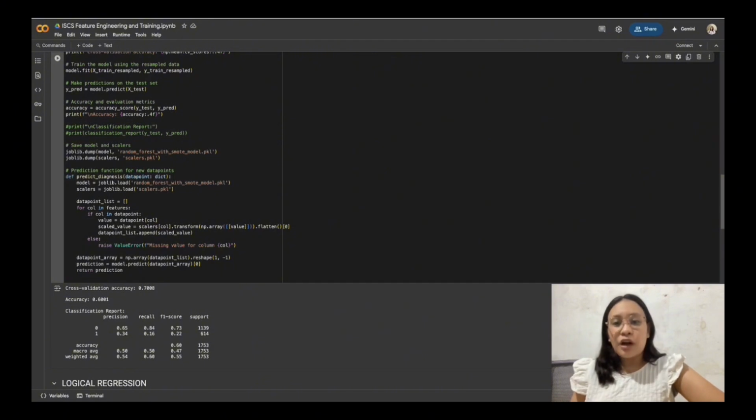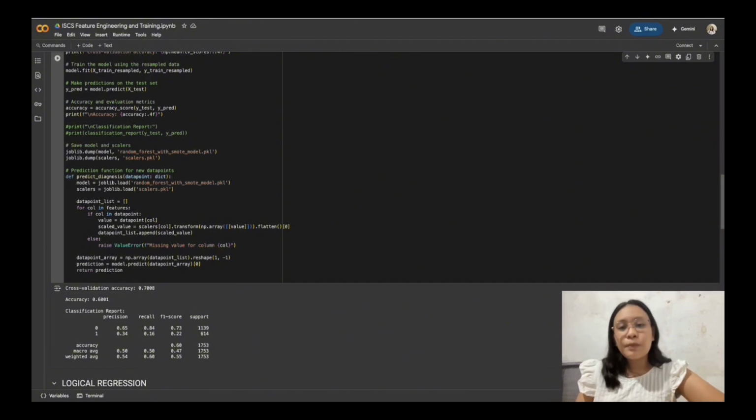We did a little bit of logistic regression. To make the model production ready, we saved both the trained logistic regression model and the individual scalers, again using joblib, as we also did in the random forest. Finally, a prediction function was also implemented, allowing new patient data as input, again using a dictionary as we did in the random forest, and it will be passed to the model to return a prediction, whether or not they are high risk or have potential heart disease.